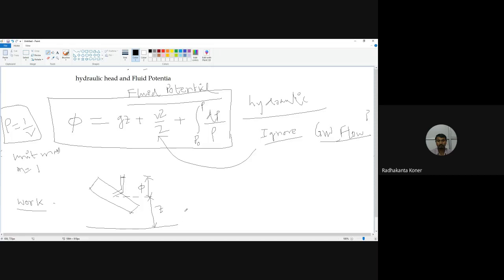So at measurement, the pressure is equal to rho g times the depth, plus P0.